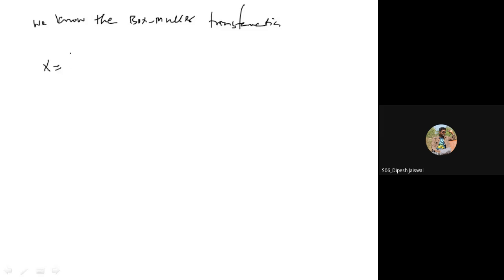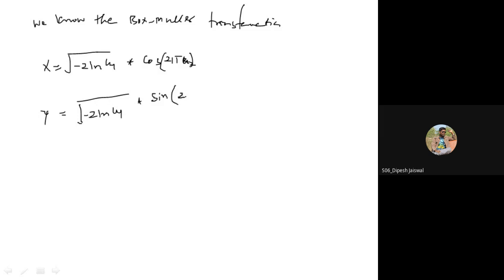X equal to square root of minus 2 ln u1 into cos 2 pi u2, and Y is equal to square root of minus 2 ln u1 into sin 2 pi u2.